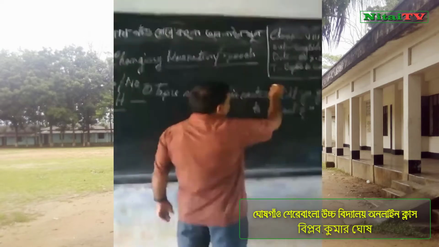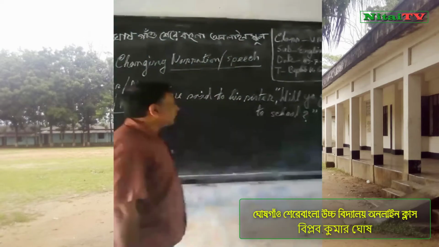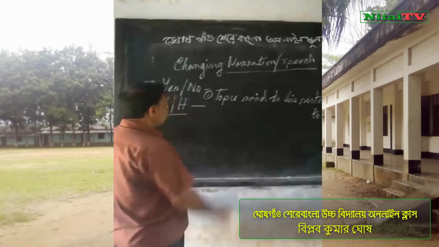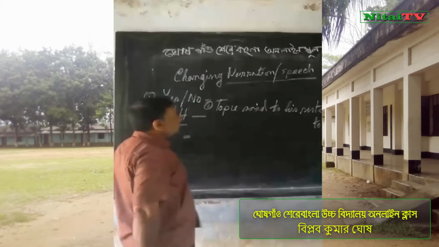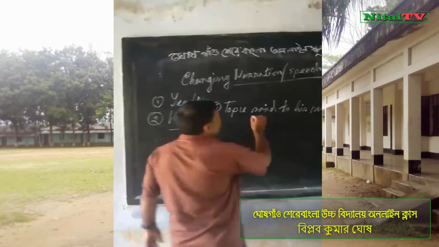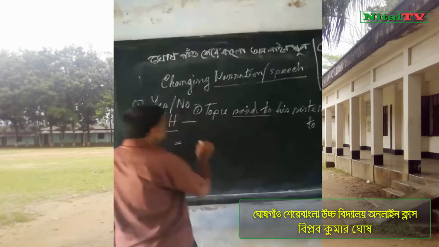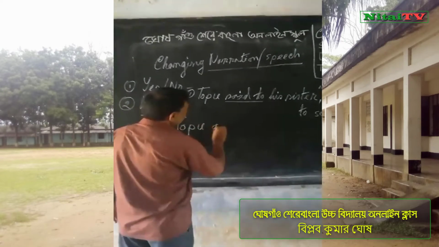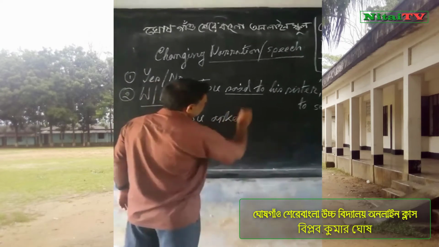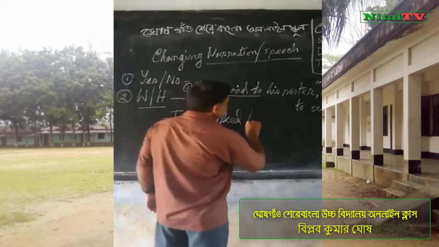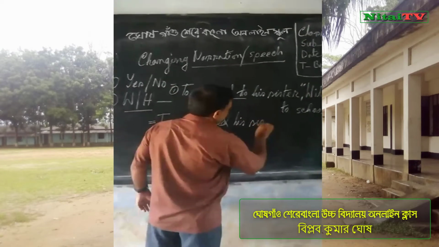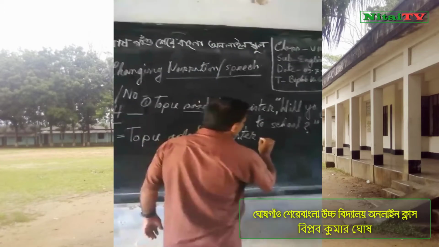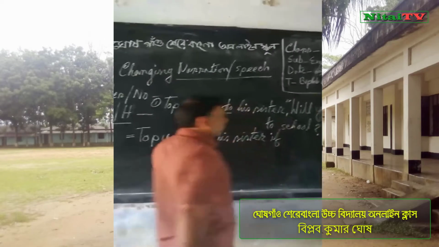This is another interrogative sentence. Now you will change direct to indirect. Suppose you will change said to. Now you will write Topo asked. Topo asked his sister. Now you will write conjunction if.